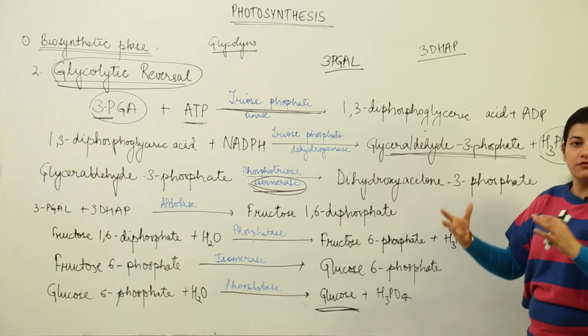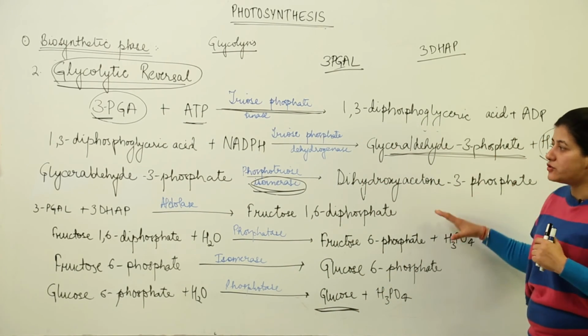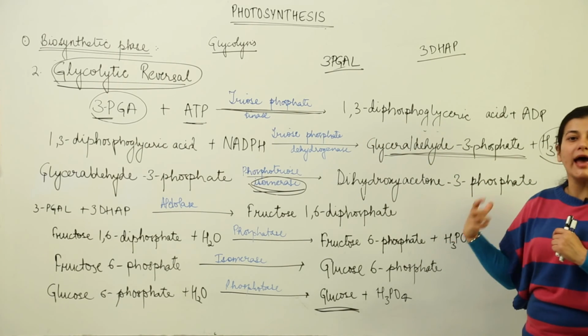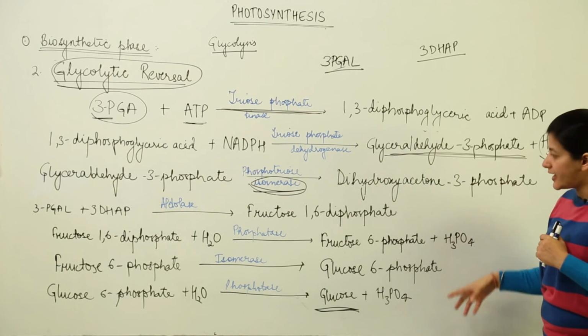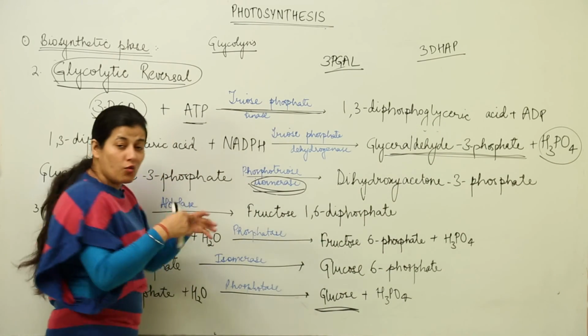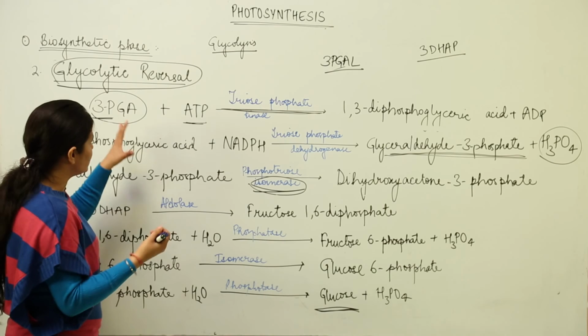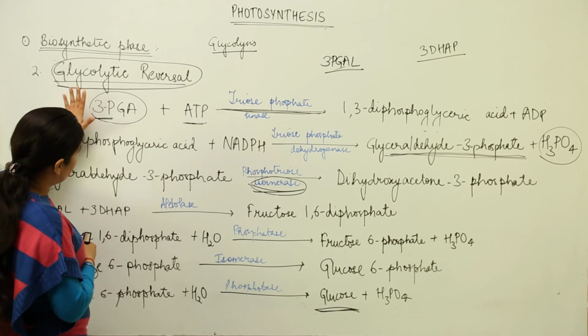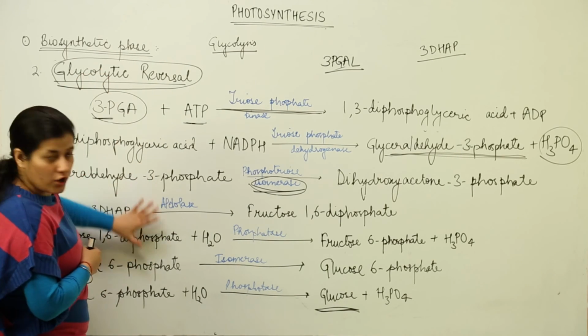I know this is a bit confusing. At this stage, what you have to do is remember these steps, what happens actually. When we do the cyclic representation, I'm going to make sure that you understand what I'm trying to say, what it is all about, the 6 molecules and the rest. Just keep in mind this 3-PGA undergoes the following steps.